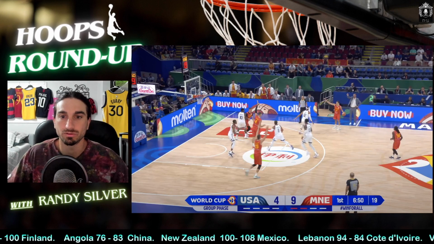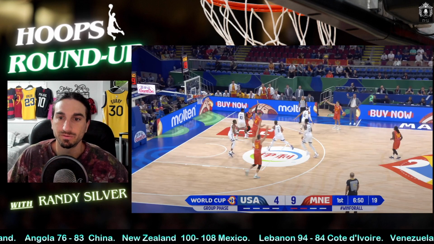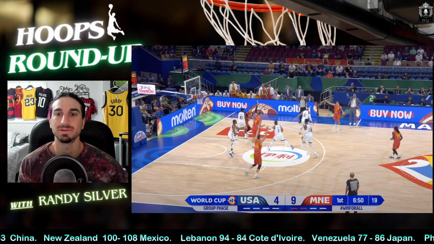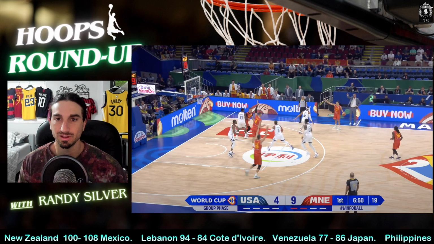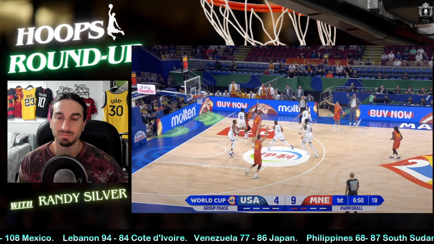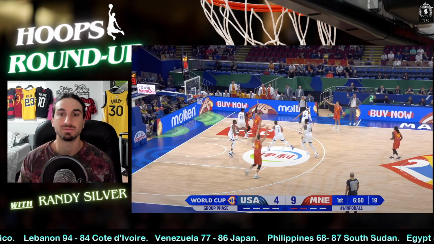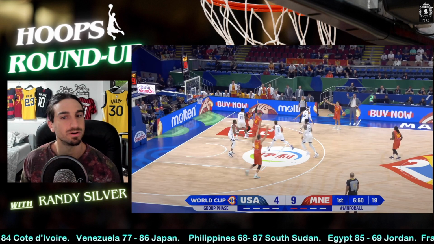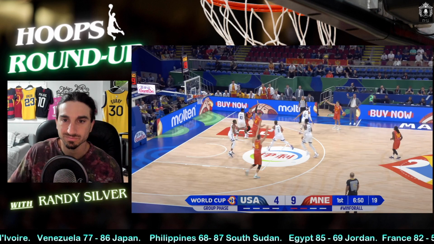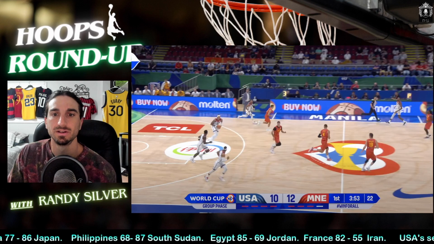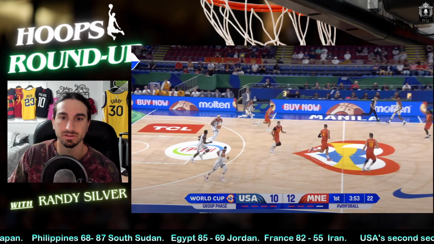The game started a little rocky for USA, down 9-4, 6:50 in. Unfortunately, this was just like the first game of the tournament against New Zealand, where we started off very slow. Now that we're in the second round, there's heightened stress and heightened competition, something the USA players haven't gotten to at this international level before. None of these players have played a senior game before, so a little bit rocky to start, but we regained our composure as we went on. 12-10 with 3:53 left in the first.